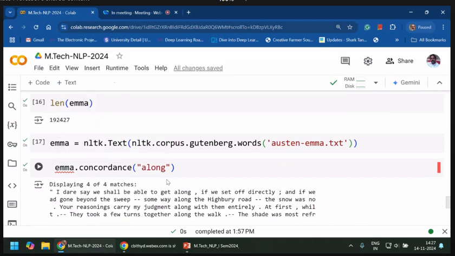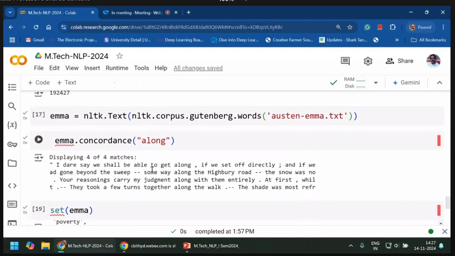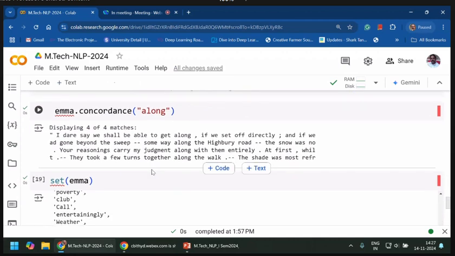Now you can make any operations on the short name. So Emma dot concordance of, suppose, the word along. I'm checking how many sentences comprise this along. So only four sentences are there in this Emma text.